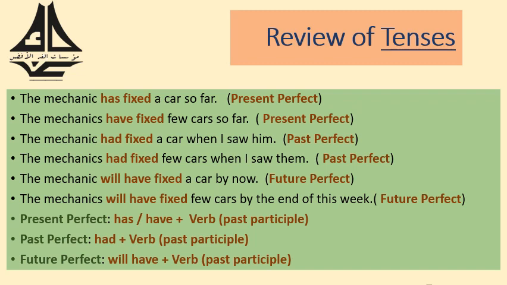Finally, the present perfect form: has or have plus the past participle form of the main verb. Past perfect: had plus the past participle form of the main verb. Future perfect: will have plus the past participle form of the main verb.